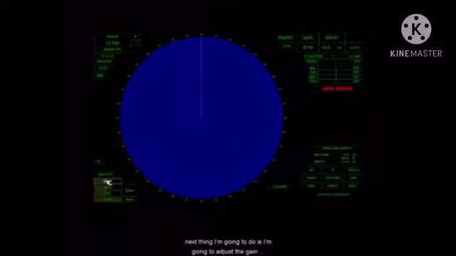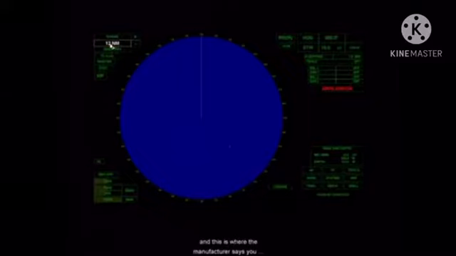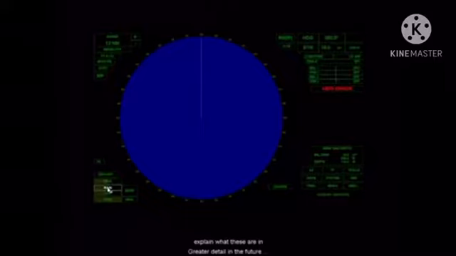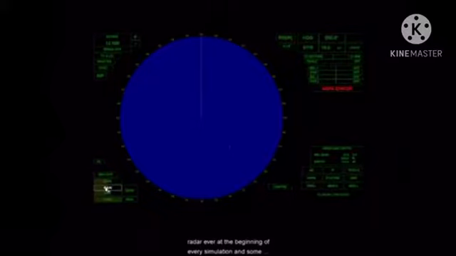Next thing I'm going to do is adjust the gain. Now, this is where the manufacturer says you should be on 12 to 24 mile scale, okay? So we're already on 12. Now, to do that, I want to make rain and sea. We'll explain what these are in greater detail in the future, but for right now, this is how you set up the radar at the beginning of every simulation. And in some labs, you'll be doing 2, maybe even 3 simulations. So you'll have to do this every time we put you in a new situation.